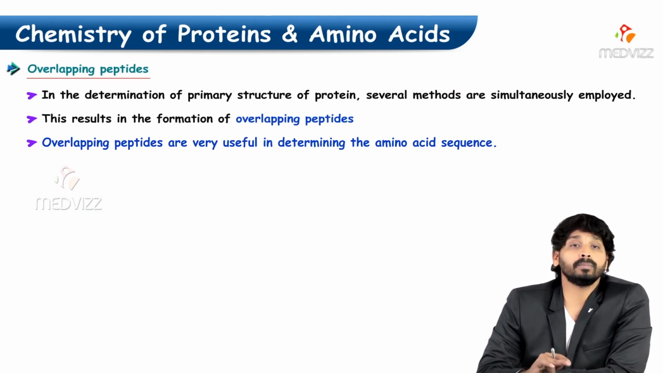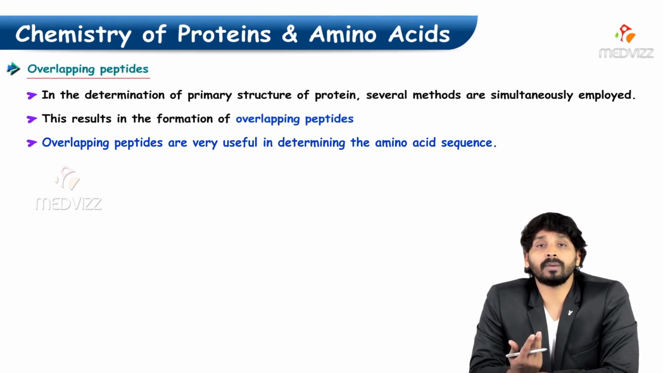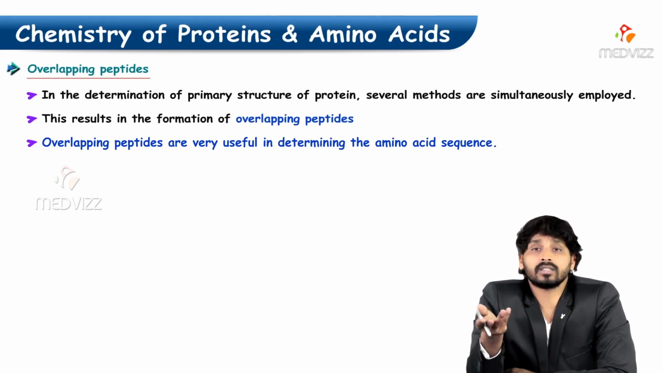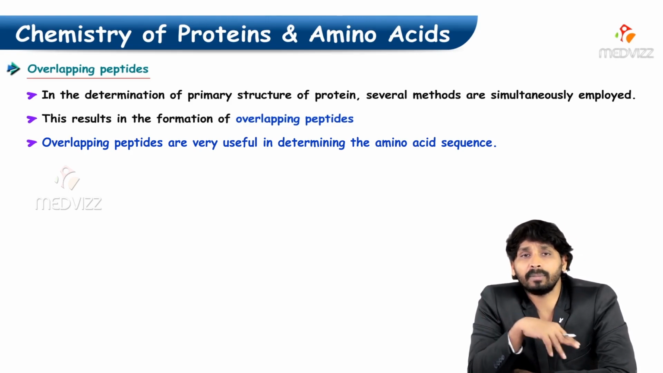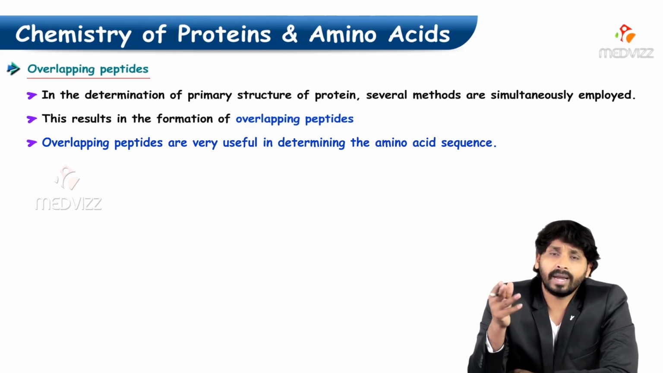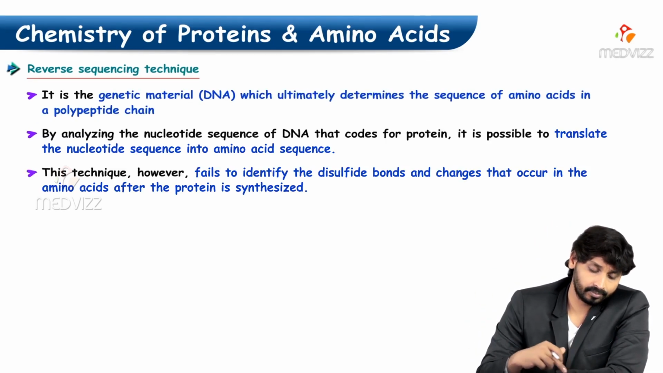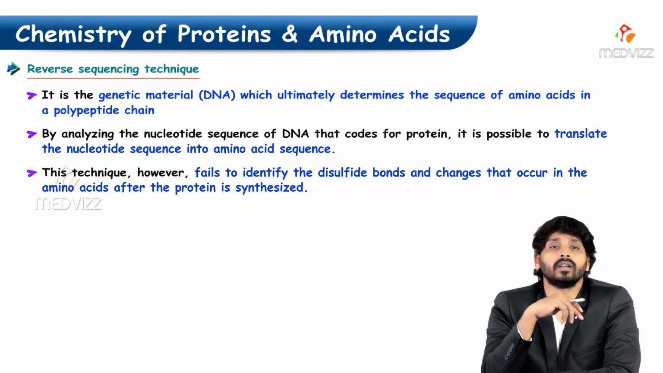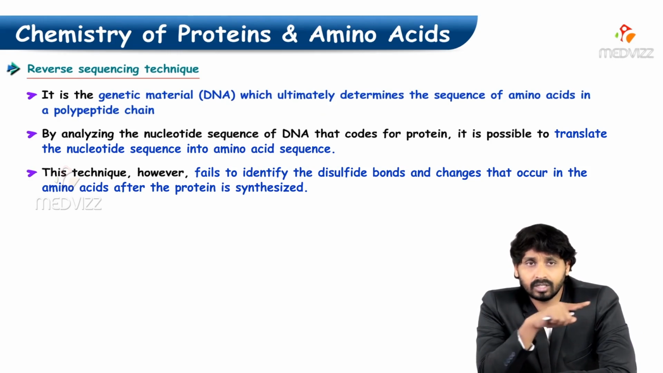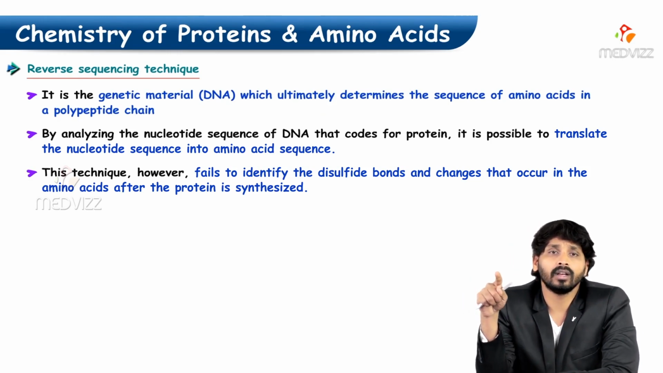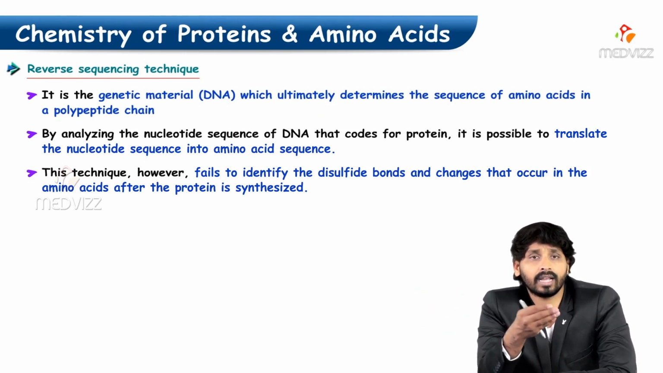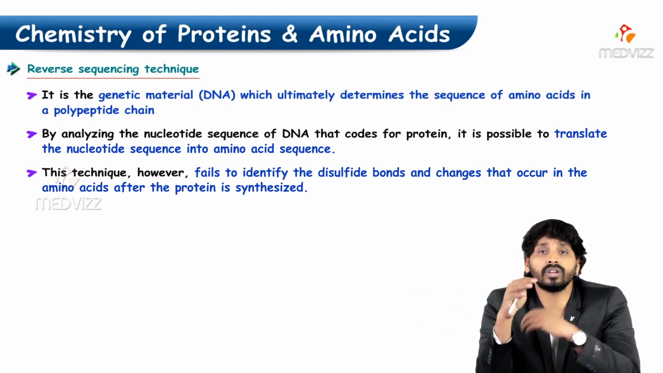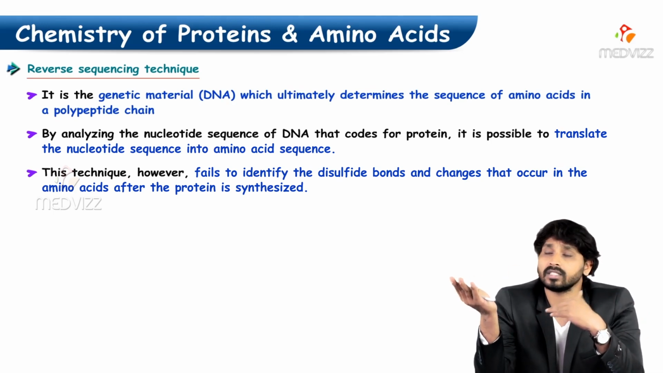Overlapping peptides: for determination of the primary structure of a protein, several methods are simultaneously applied. One such method is overlapping peptides, which are very useful in determining the amino acid sequence. And there is the reverse sequencing technique: if a particular amino acid sequence is determined in one direction, reverse sequencing is used, similarly in the genetic material DNA, which ultimately determines the sequence of amino acids in a polypeptide chain.